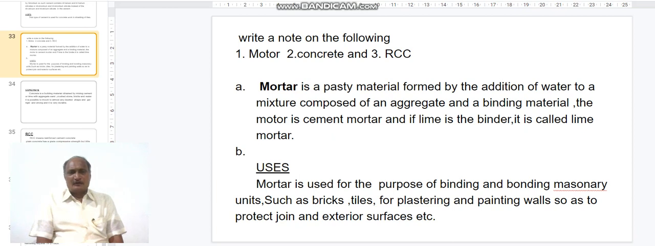Regarding the uses of mortar, mortar is used for the purpose of binding and bonding masonry units such as bricks and tiles, for plastering and painting walls so as to protect and join the exterior surface, etc.